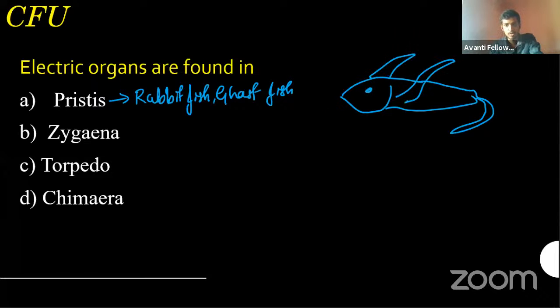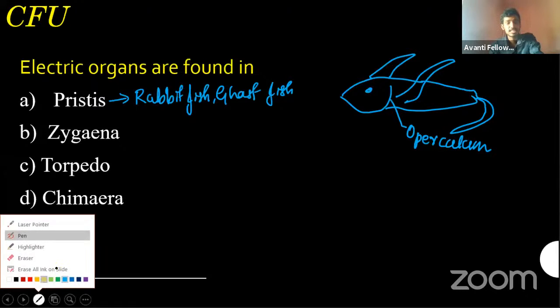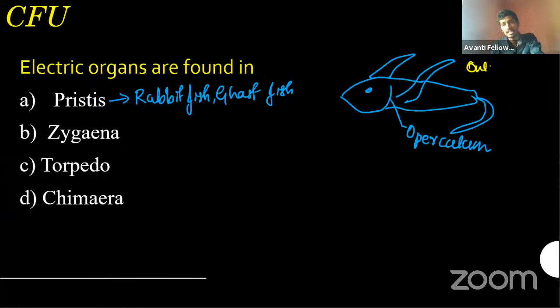Okay, it looks somewhat like this. As you can observe here, this is the only Chordate fish, only cartilaginous fish, having what? Operculum. None of the others will have that. Yeah, and sawfish,